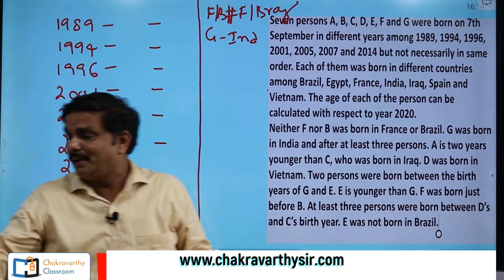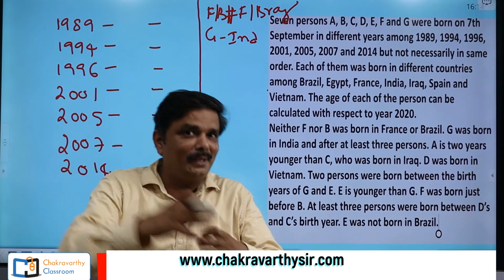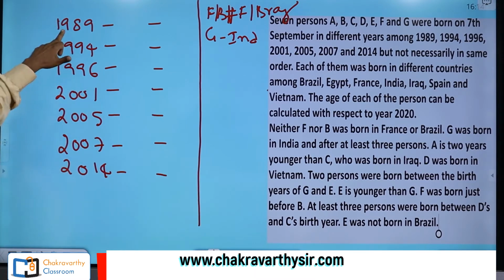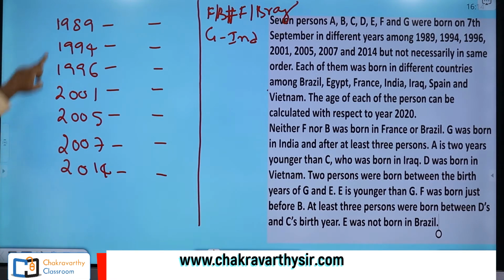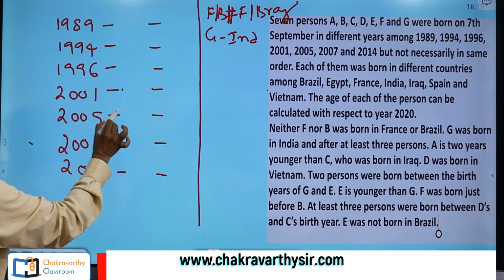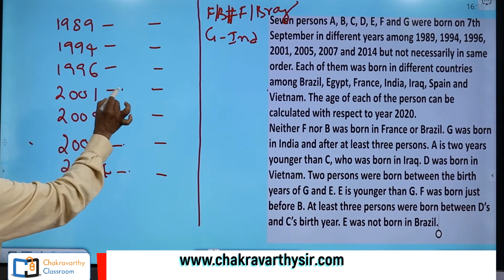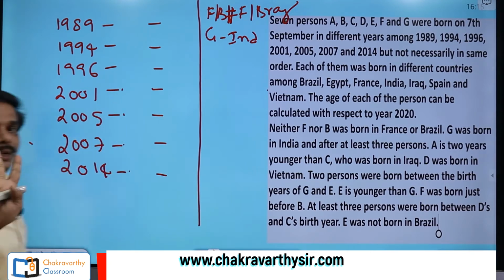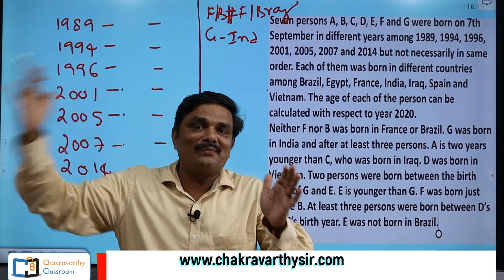Now you see they have given very clearly that the age of the person is calculated with respect to 2020. The inner meaning of this is that the first is the eldest person, right? Because they are calculating based on 2020, eldest person and he is the youngest one. They have given that G was born at least after 3 persons. That means G was born in 2001 or 5 or 7 or 14. You have to place G on the chart here or here. Only 4 places are possible. When 4 places are possible, shall I start the question with 4 different possibilities?